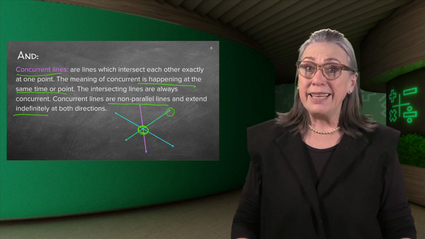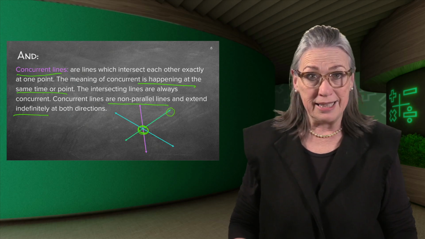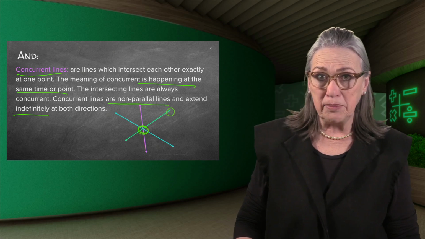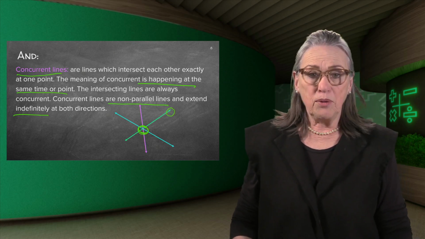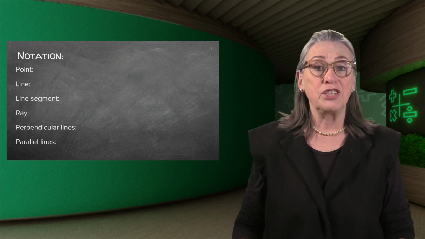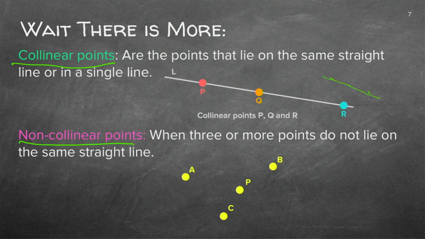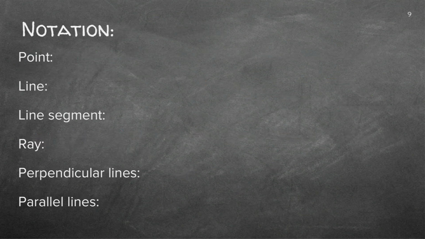Now, there's a way to notate these lines when we talk about a straight line or a line segment or a ray. I want you to make sure that you get this. Okay, so a point. Remember when we indicated a point there, there's P, Q, and R. So a point is just a point, normally with a capital letter of the alphabet.